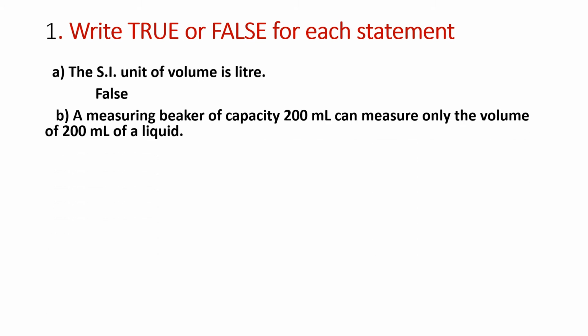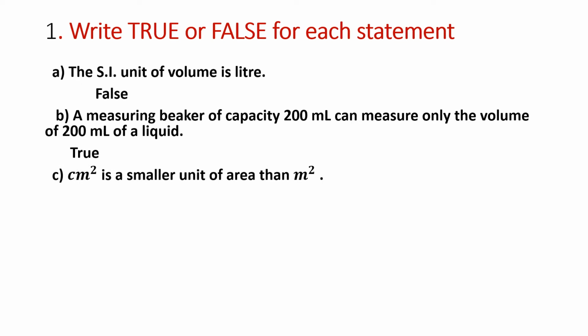A measuring beaker of capacity 200 ml can measure only the volume of 200 ml of liquid. So you know that in a beaker the volume is written as 200 ml and there is a mark. If you fill the beaker up to that mark, you will get only 200 ml of liquid. So a measuring beaker of 200 ml capacity can only measure the volume up to 200 ml. But if it is a measuring flask, you know that there are different gradations or measurements given on the measuring flask. So you can measure 10 ml, 50 ml, 100 ml, any ml if you have a measuring flask. But a beaker has a fixed capacity. So this statement is true.